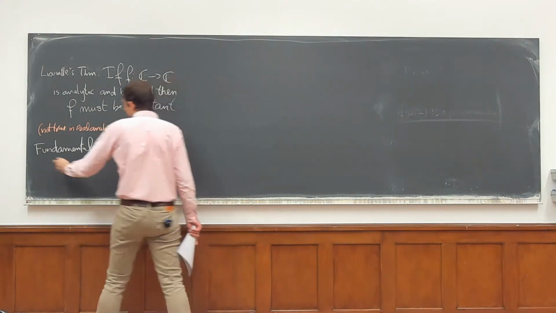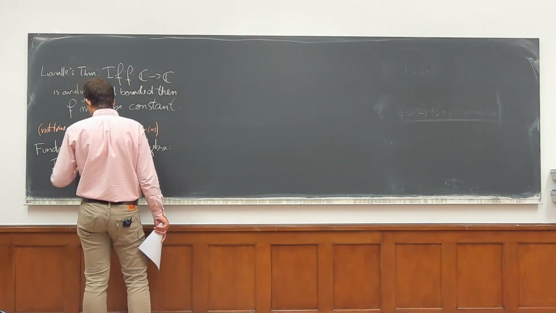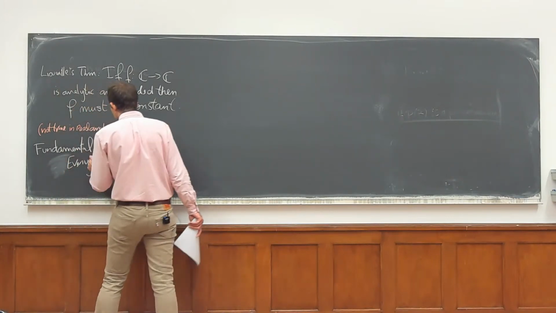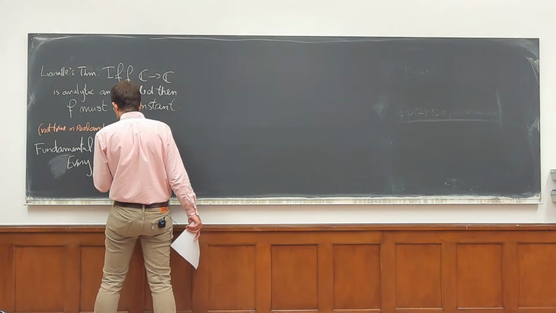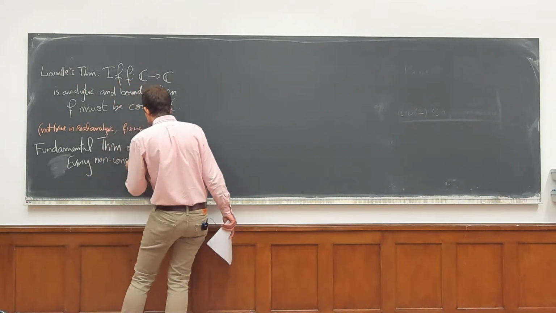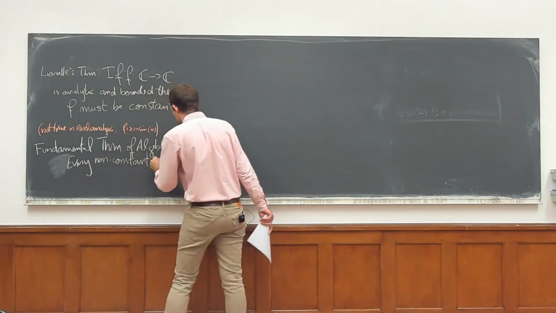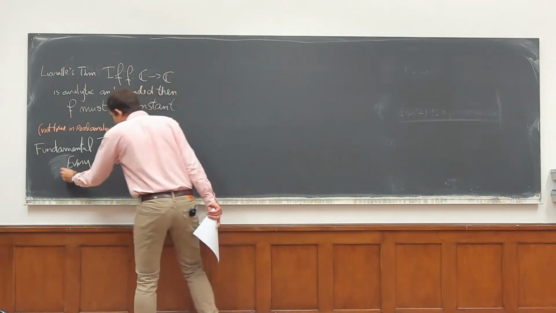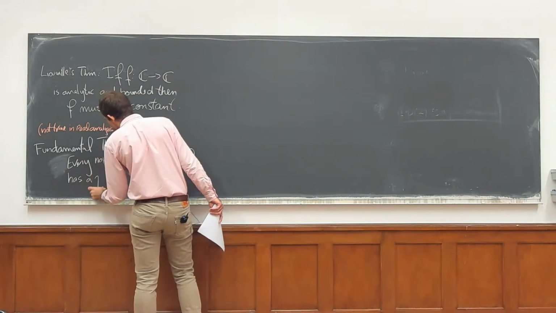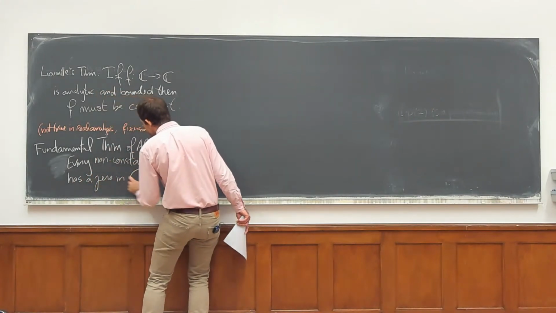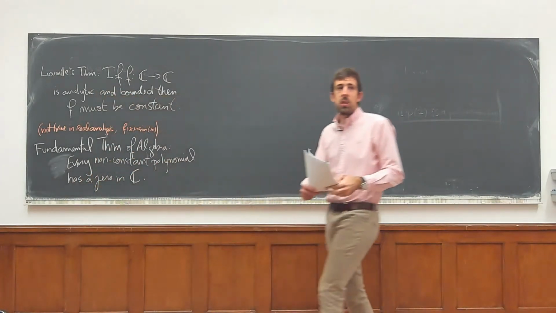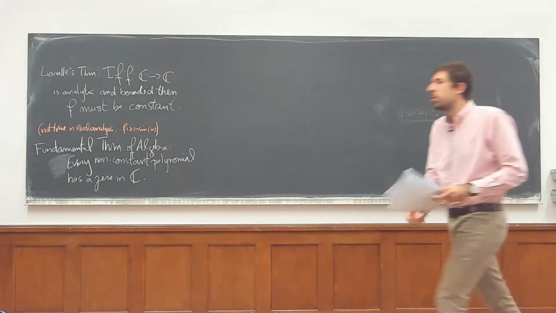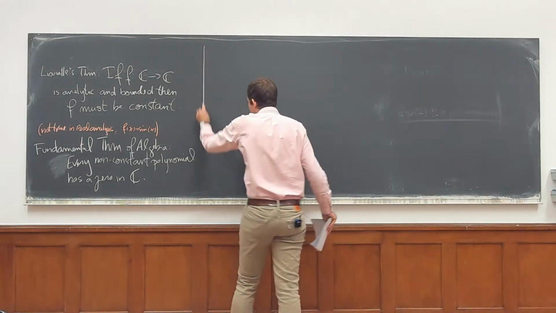Every non-constant polynomial has a zero in C. So C is algebraically closed. Any polynomial over C needs to have a zero unless it's a constant. And we prove this.